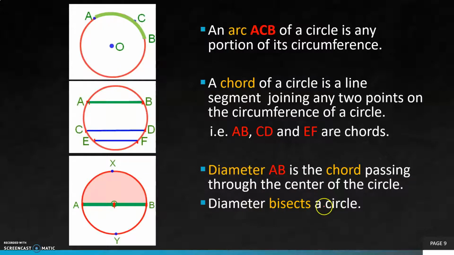Diameter bisects a circle. Bisects means divides a circle into 2 equal parts. Here this diameter AB divides the circle into 2 equal parts. One part is AXB, that is colored with pink color, and the other part is AYB, that is shaded with white color. So these 2 equal parts are the semicircles.